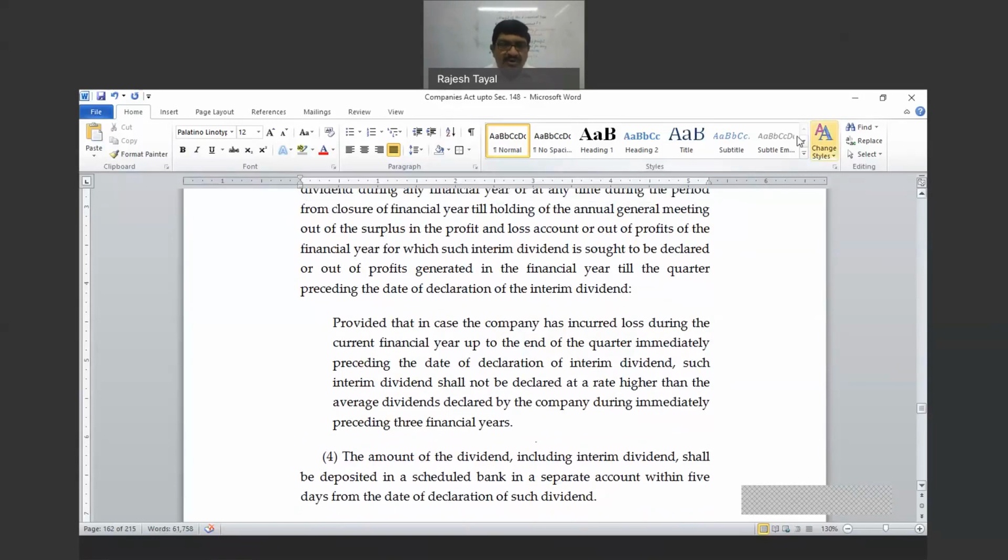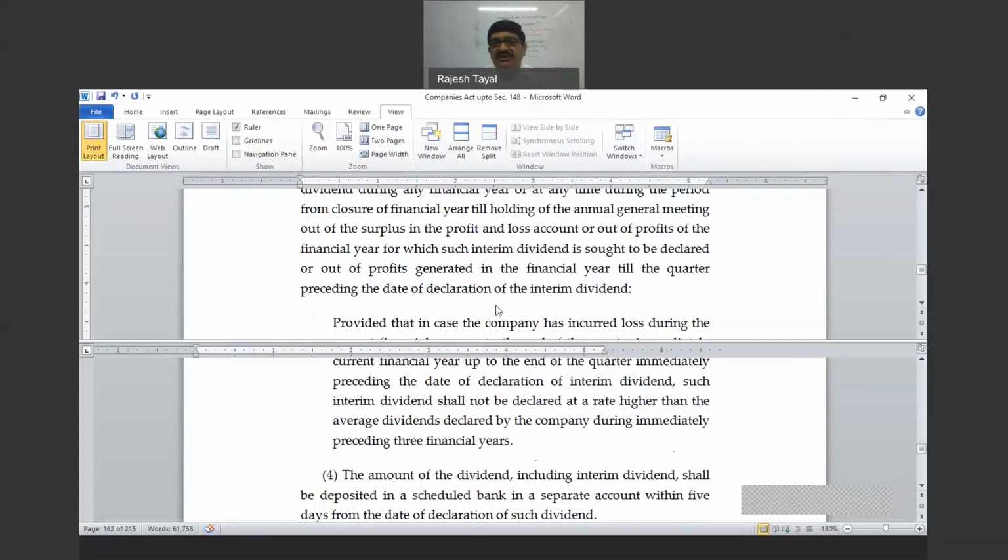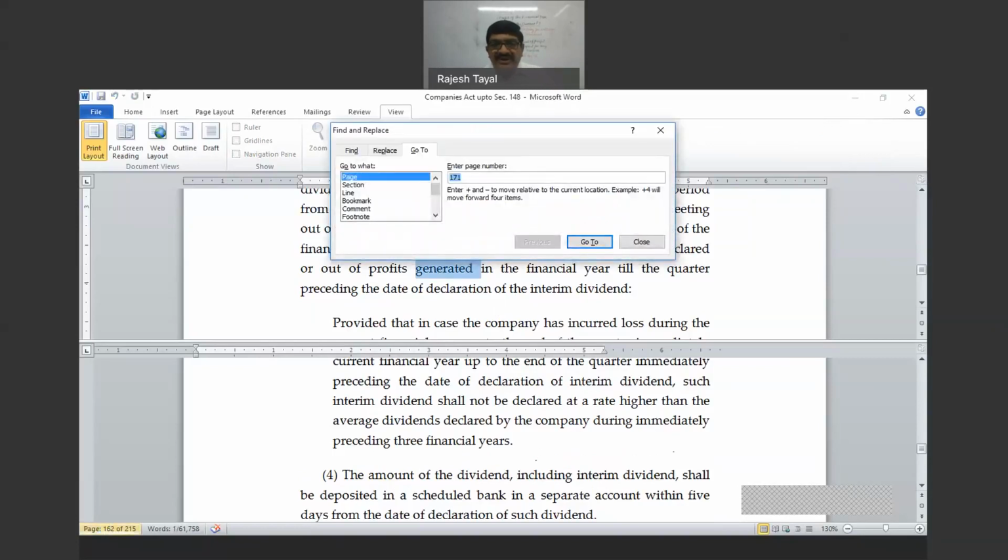So those who are not aware how to see two parts of the document, go to the view section, then check split and bring the line here, and now the same document is in two parts. Okay, both parts you can move separately. I'm moving on the upper part and I'm going to page number, say, 21.